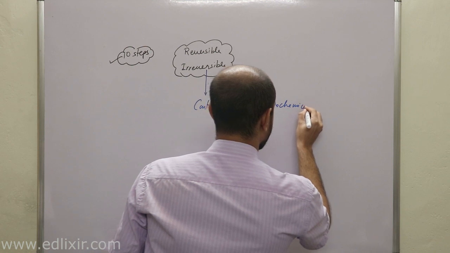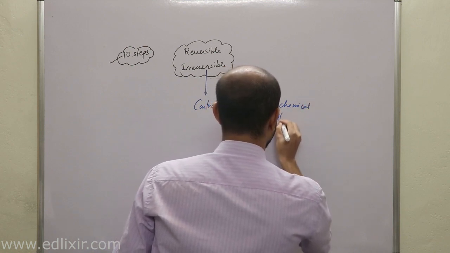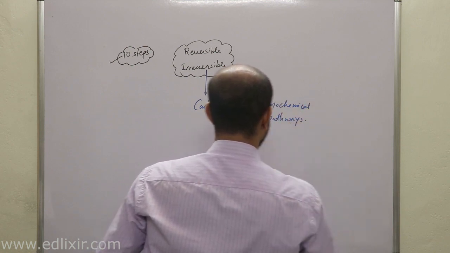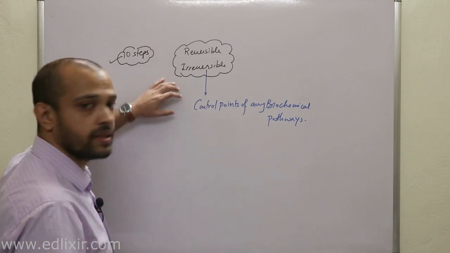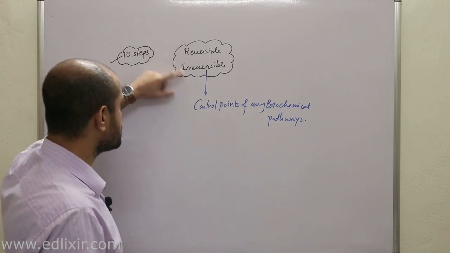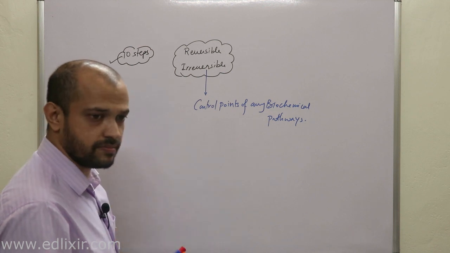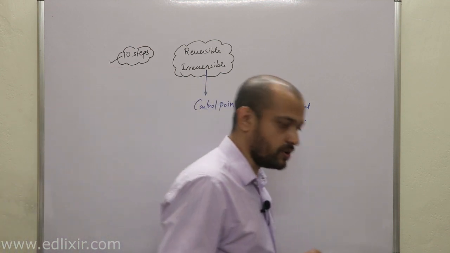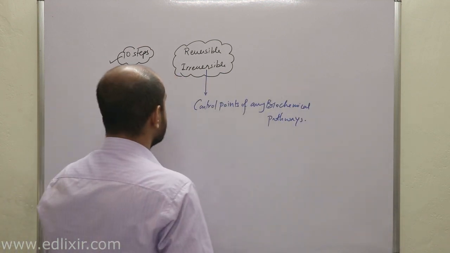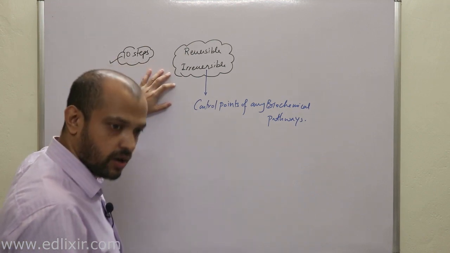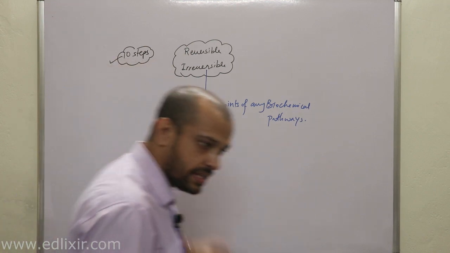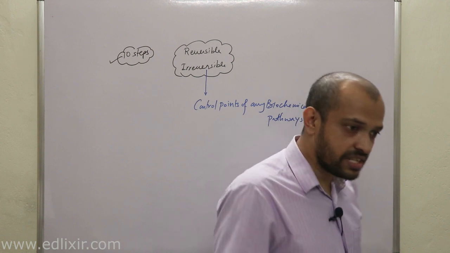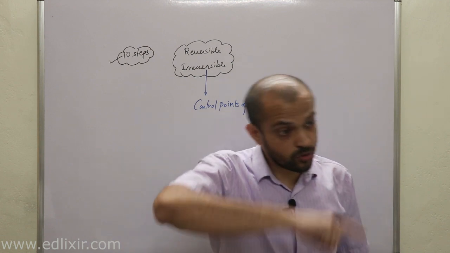They are the control points of your biochemical pathways. That means, what do you mean by control points? That means whenever these irreversible steps occur, then that particular step will actually have to complete the whole